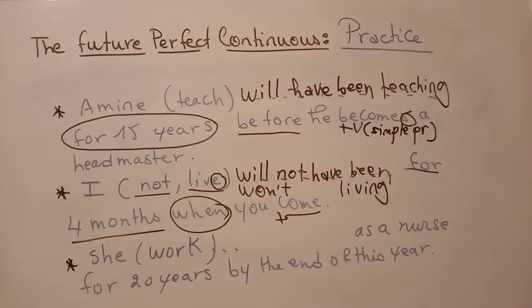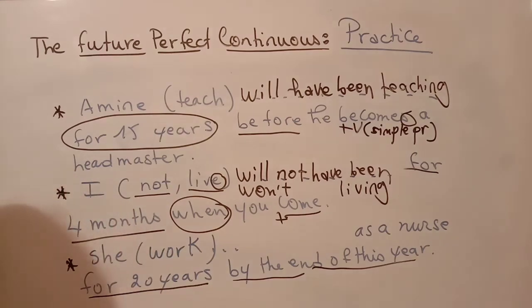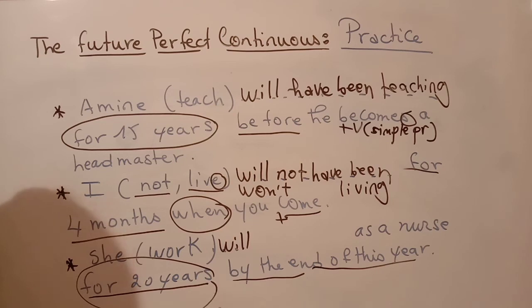Okay? Good. The last example, she worked as a nurse for 20 years. By the end of this year, so here you have the expression by the end of this year, you have the duration, so the form is future perfect continuous. She will plus what?